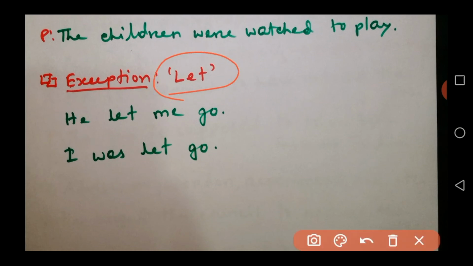So there is an exception which is let. You know this word let in imperative sentences. This is actually a verb, and actually a modal verb. So: he let me go. Here let is in past tense, V2 form, because if it were in present form there would be an s after let. It would be lets.